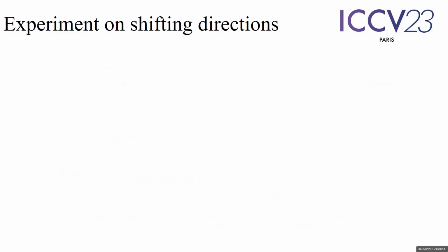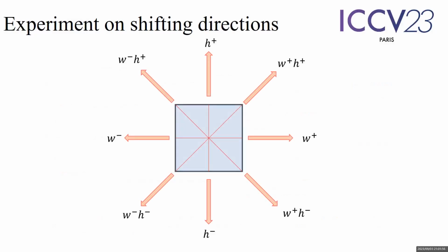Firstly, we conduct an experiment on shifting directions. The spatial-wise direction contains 8 main directions, including horizontal, vertical, and their diagonals. We enumerate different combinations of shifting directions and find the performance of SISR is not significantly sensitive to the specific shifting direction utilized.